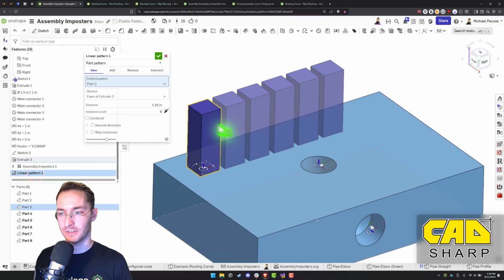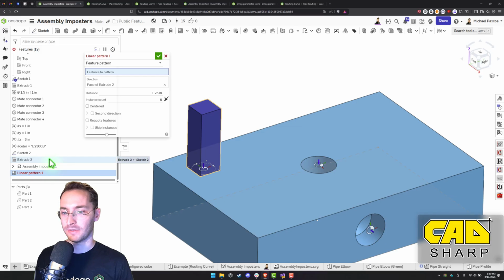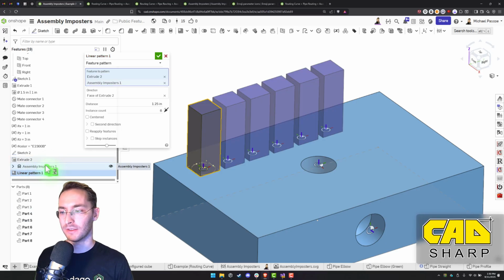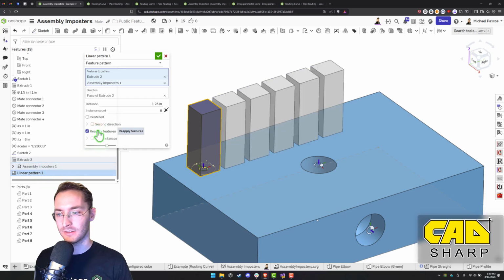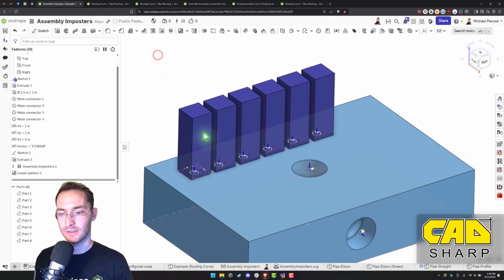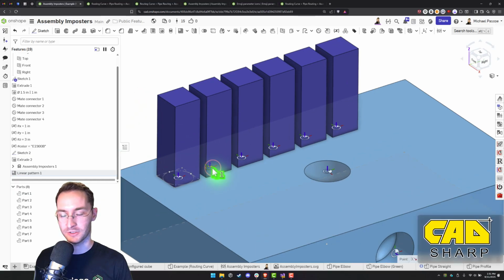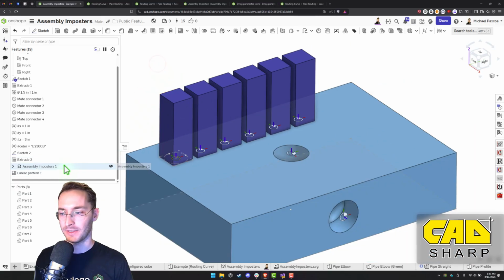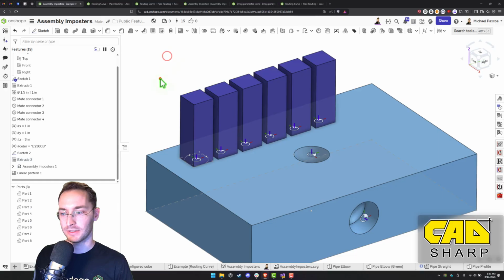If we're going to linear pattern, then we need to do a feature pattern and pattern this assembly imposter feature as well and reapply it. Can we reapply it? We'll see if that works because it's using these make connector feature IDs to store the data. If that doesn't work, then we can manually go in here and add more instances to this.